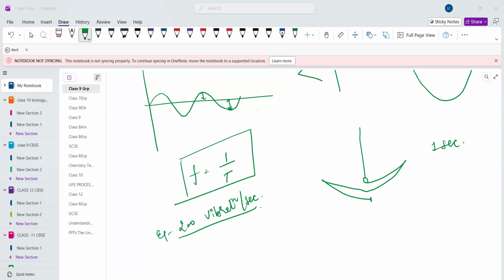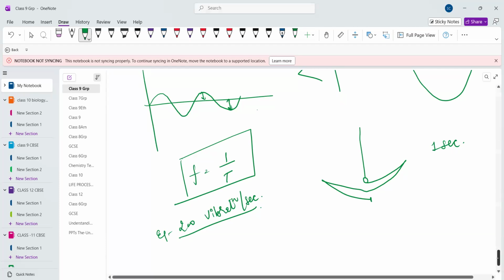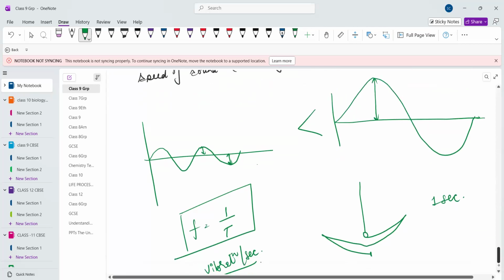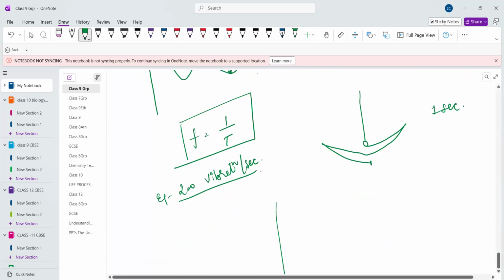Now, next property of sound is the wavelength. Wavelength is the distance between two consecutive compressions or two consecutive rarefactions, or two consecutive crests or two consecutive troughs. Say for example, we are having this sound wave.